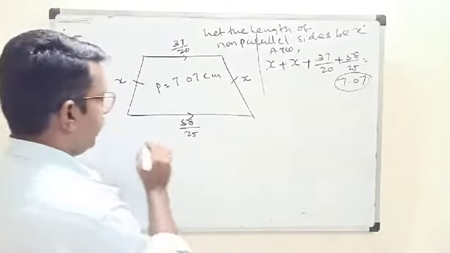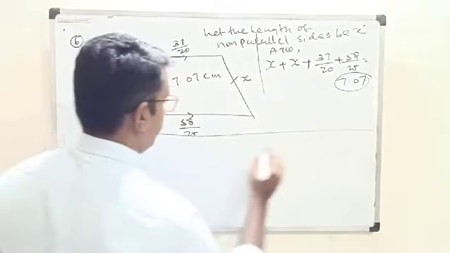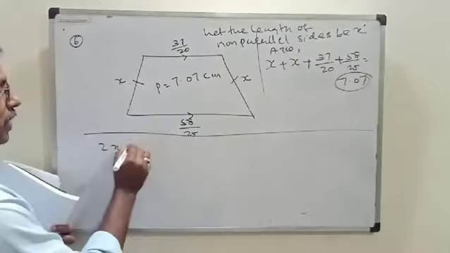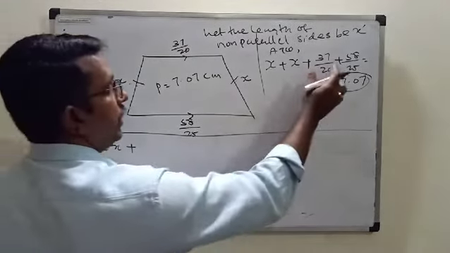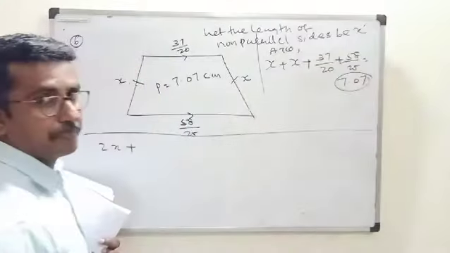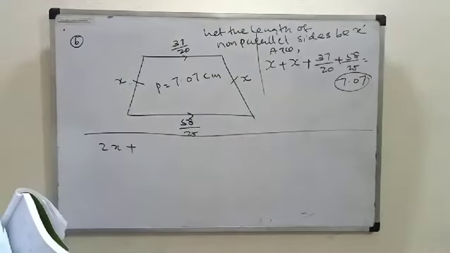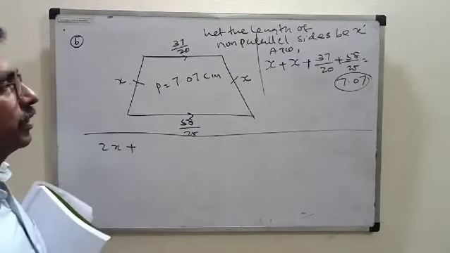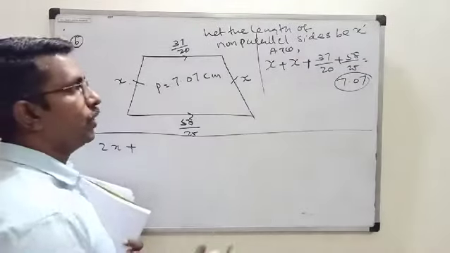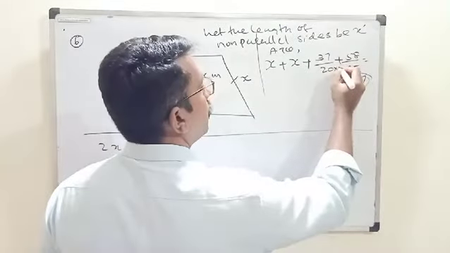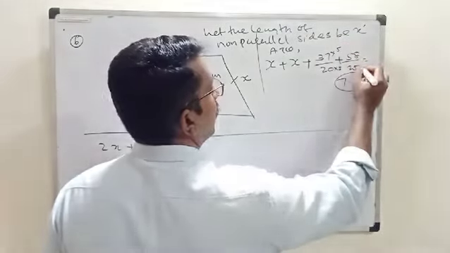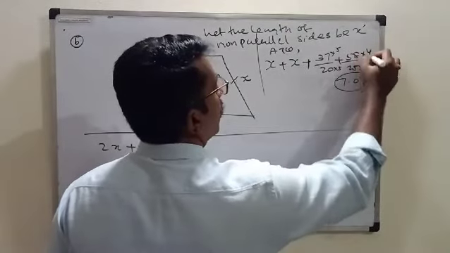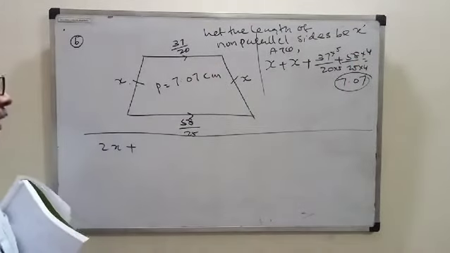Now you see this one, x plus x, I am writing here 2x plus. Here what to do? You have to find out the LCM. What is LCM? LCM is 100. So 100 divided by 20 is 5, and 100 divided by 25 is 4.